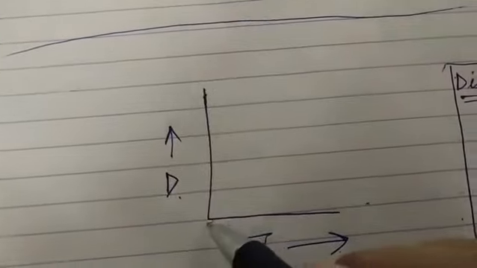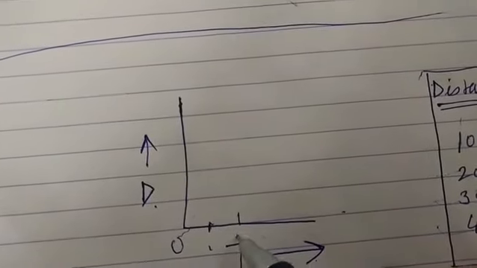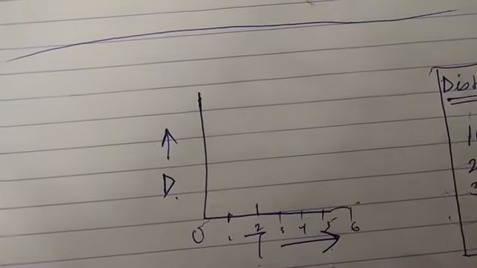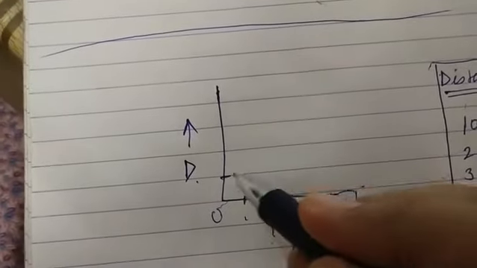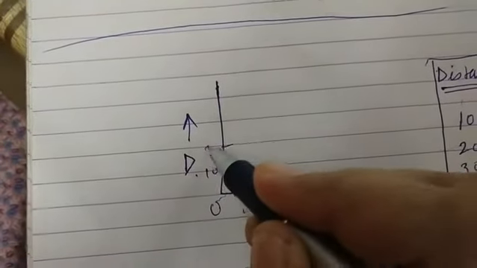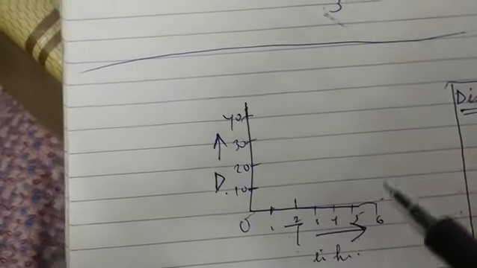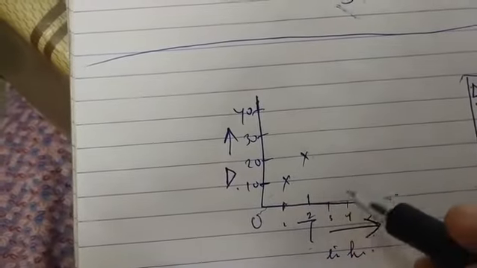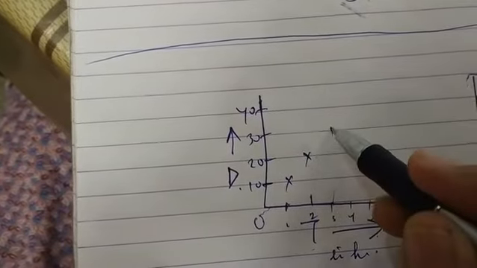If you plot the graph, suppose this is 1 hour, this is 2 hour, 3, 4, 5, 6 in hour. This is 10, 20, 30, 40. 10 kilometer 1 hour, 20 kilometer 2 hour, 30 kilometer 3 hour.